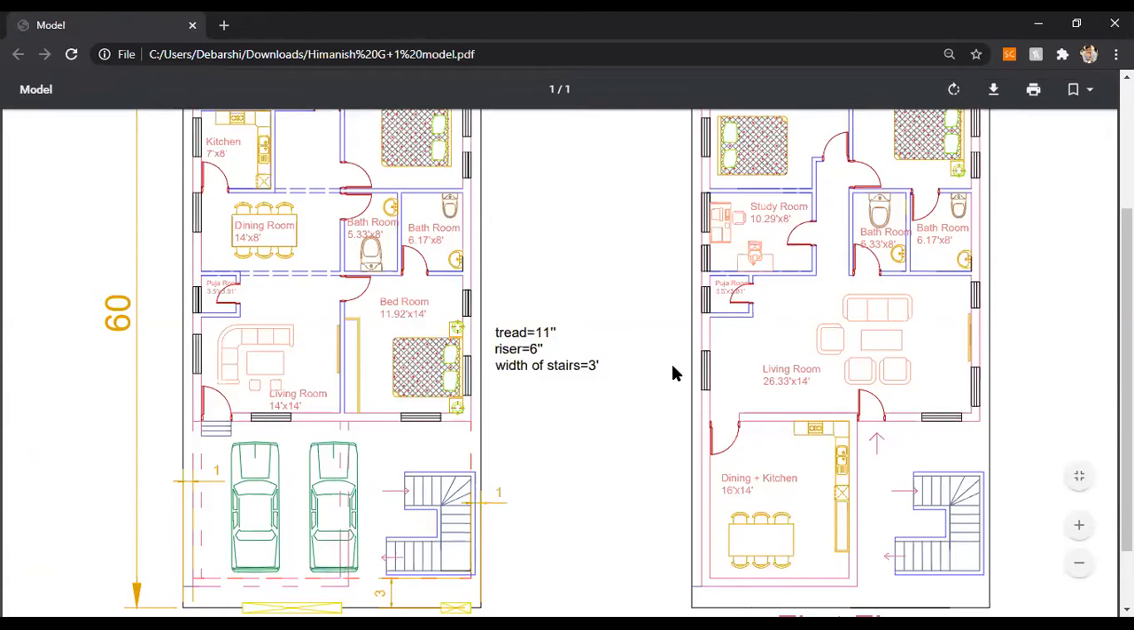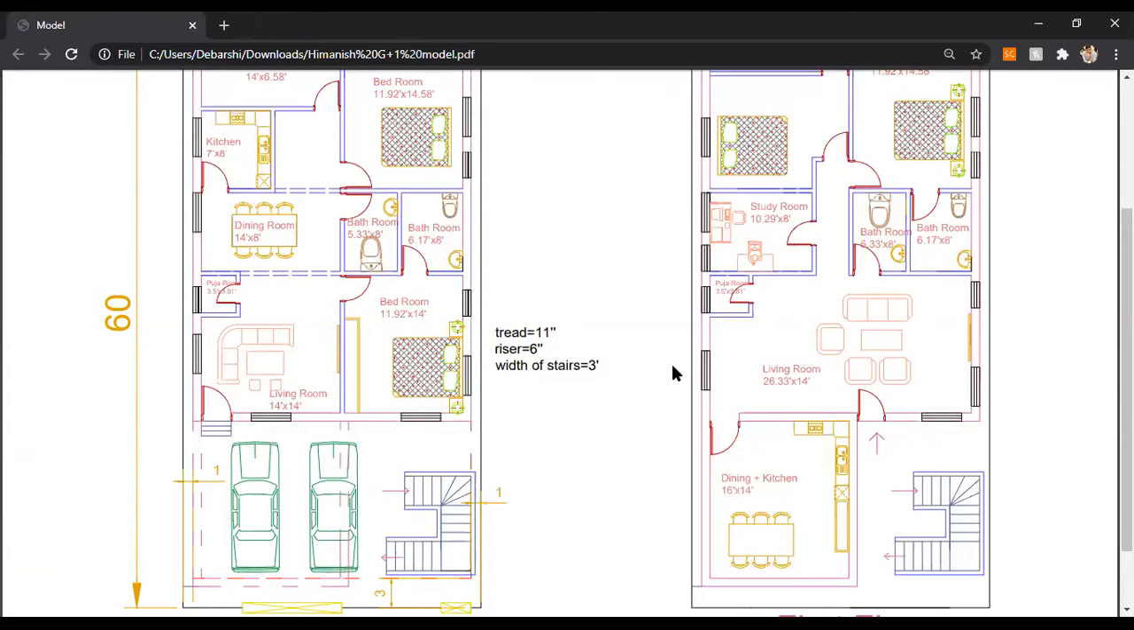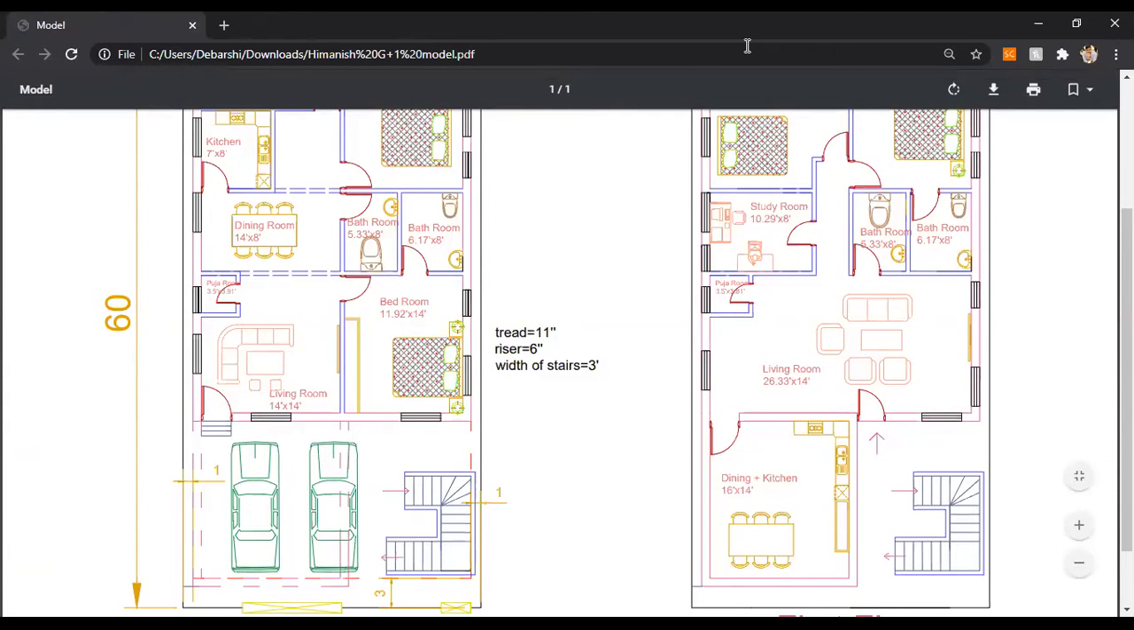Okay. So is anyone else willing to show their first floor plan, or else I will move back to AutoCAD.